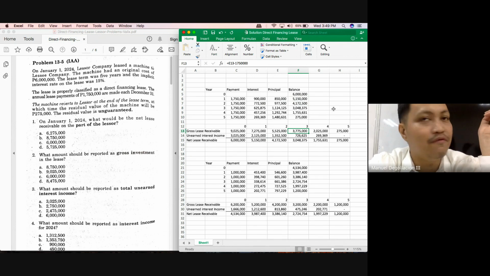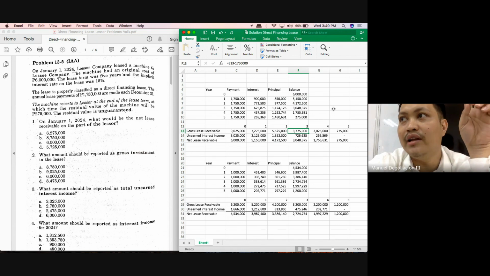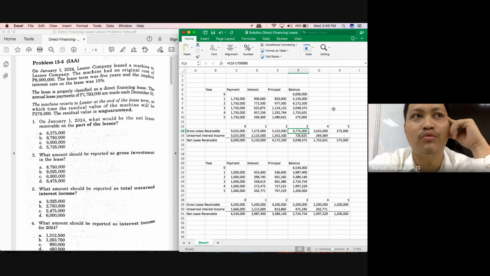It would be the previous balance of the net lease receivable. How much was the net lease receivable at the start of the third year or at the end of the second year? 4,172,500. And it is the 4,172,500 that will earn interest of 15%. How much is 15% of 4,172,500 class? How much?